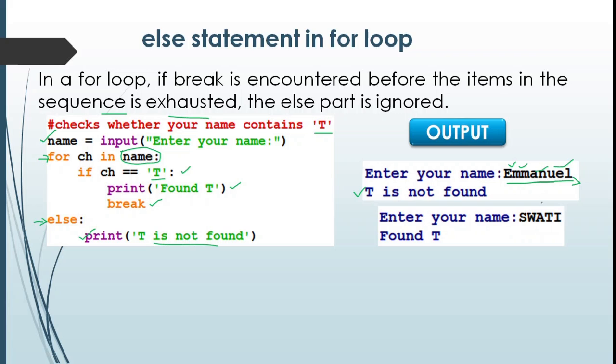One more example. Swati is entered. On iterating the characters, T is found here. So this condition will become true. Found T will be displayed and the loop will be terminated.